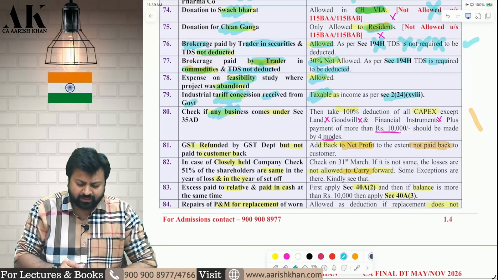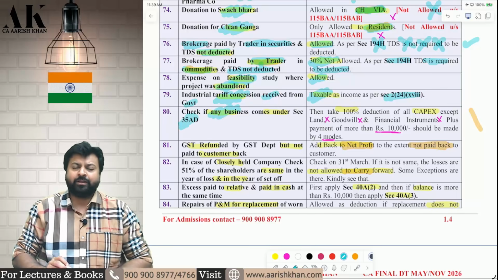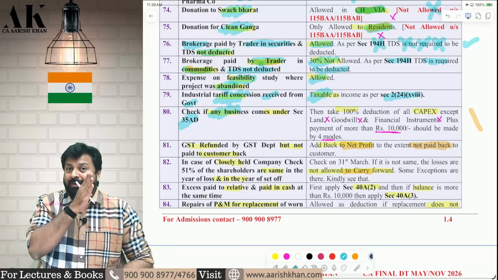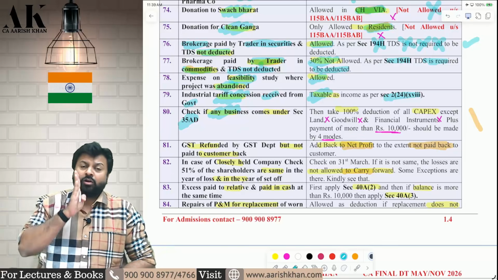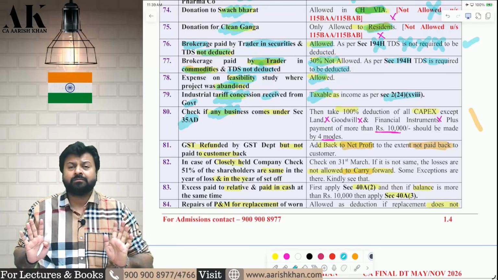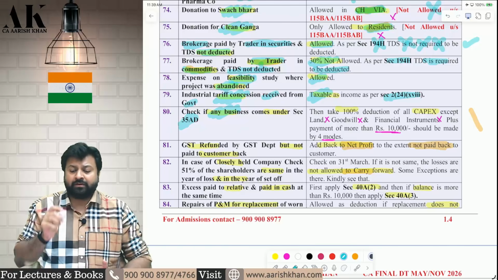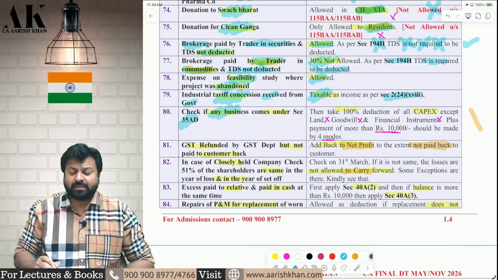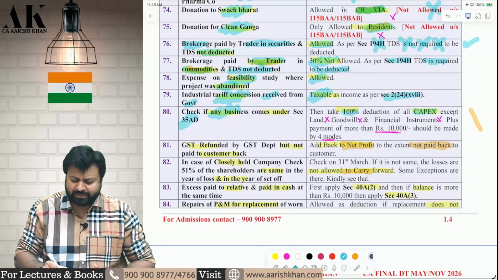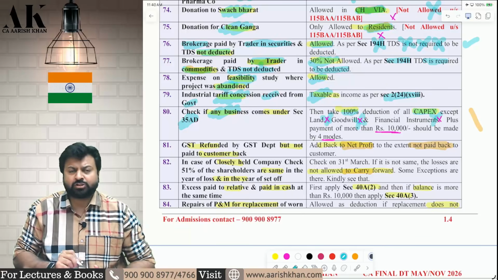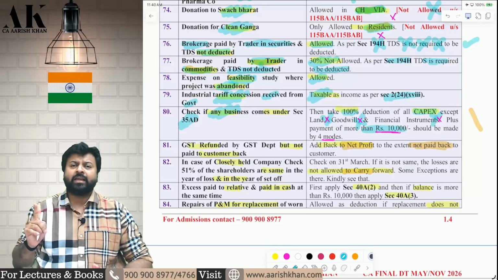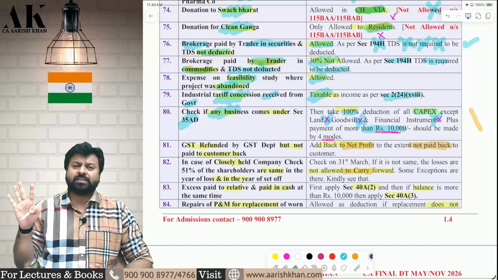Then check in the question, if any business is coming under 35AD. If any of the 14 businesses are coming under 35AD, you need to take that business separate from your normal business, because 35AD business and normal business cannot merge with each other. Their losses cannot be set off with each other. Be careful. Therefore, if any 35AD business is there, take 100% deduction of all capital expenditure, except 3 expenditures: land, goodwill, financial instrument. Plus, check if the payment is more than 10,000 rupees to a person in a day, it should be made by 4 modes, otherwise expenditure will not be allowed.